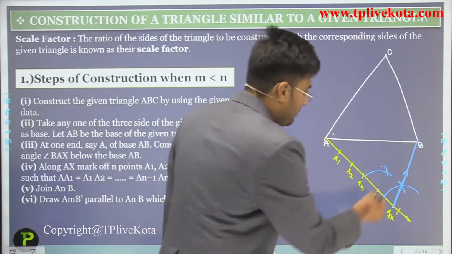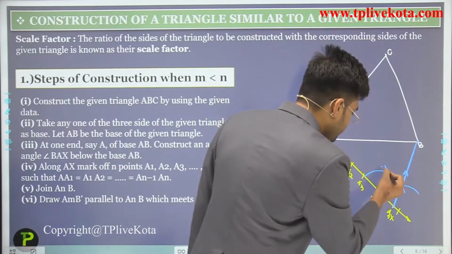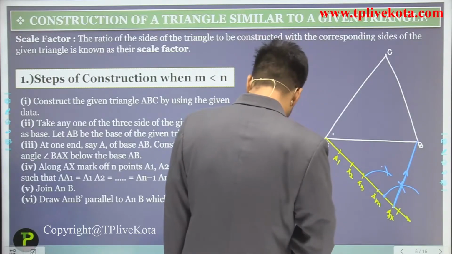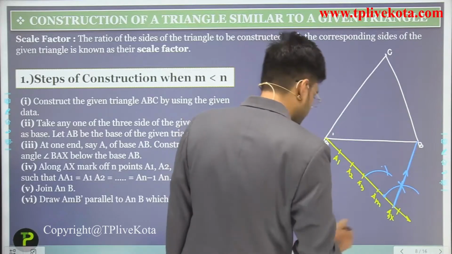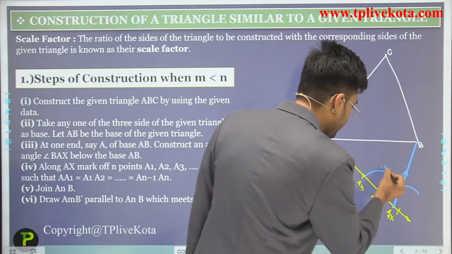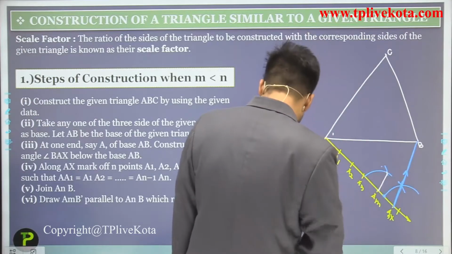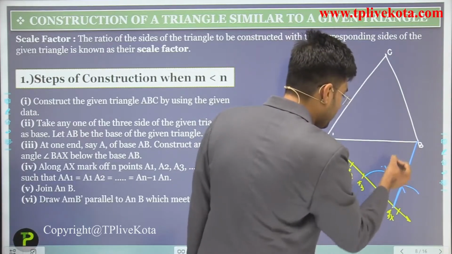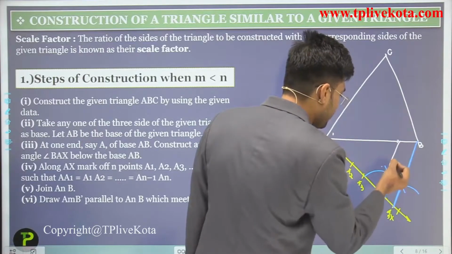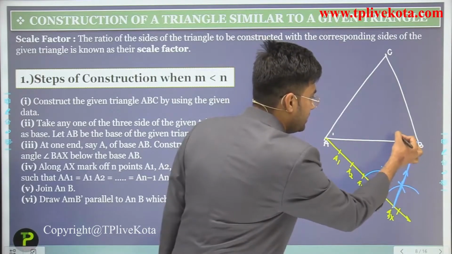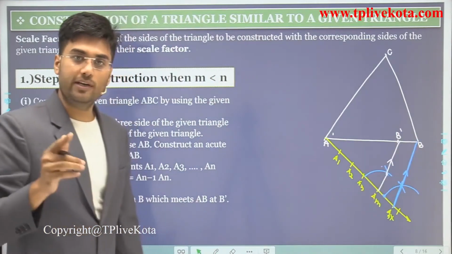Now by joining this, what will we get? This is a parallel line to AB. Clear? And this point is B dash.